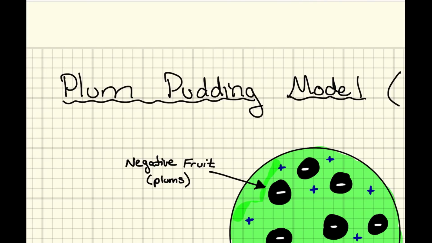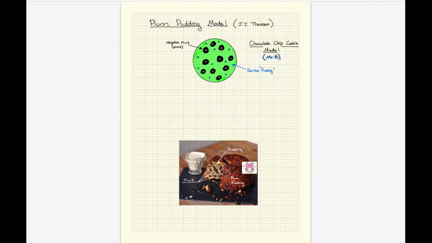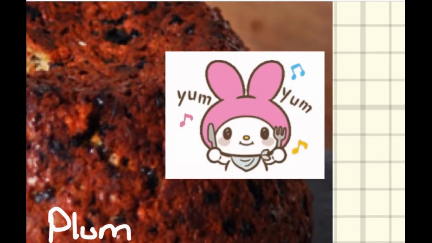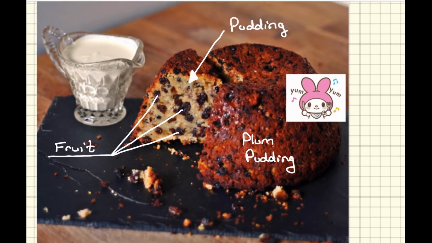And you're like, okay. So regardless, in the UK, puddings aren't like the pudding cups that you have with your lunch. Puddings are like tiny little cakes. So this is a plum pudding, and it is yum.